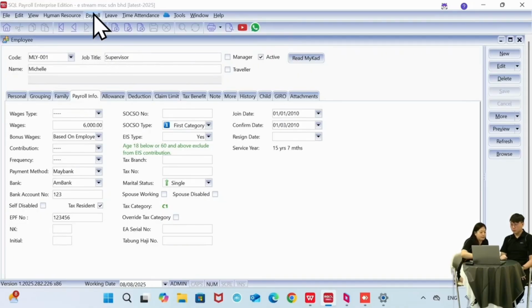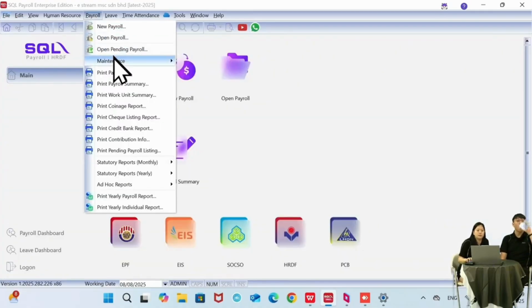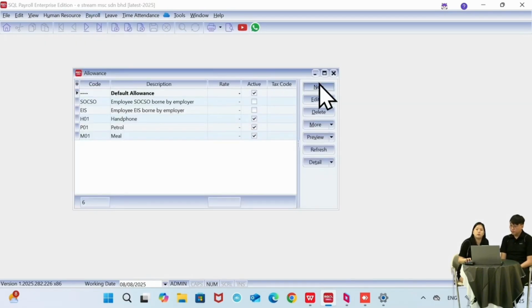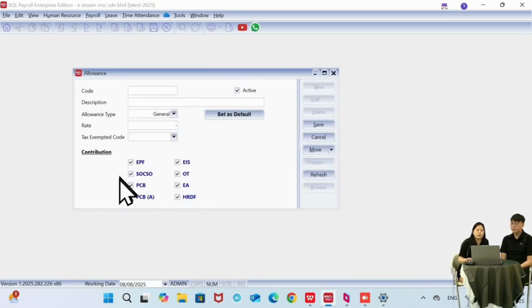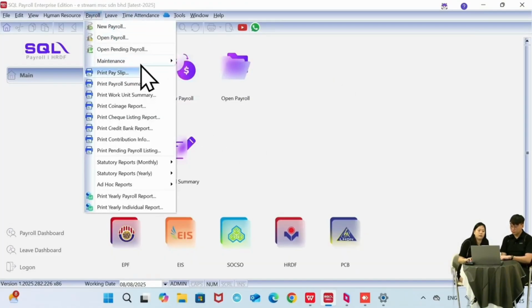Okay, another thing, just now I mentioned the contribution is automatic by the system. So I show you a few examples. Wages I already showed you. So if let's say we have allowance, I can just click on maintain allowance here. I can click on new. You can see whichever is ticked by default is a mandatory contribution by law. So allowance is all these things. Okay, I close it. Okay, we go for overtime.